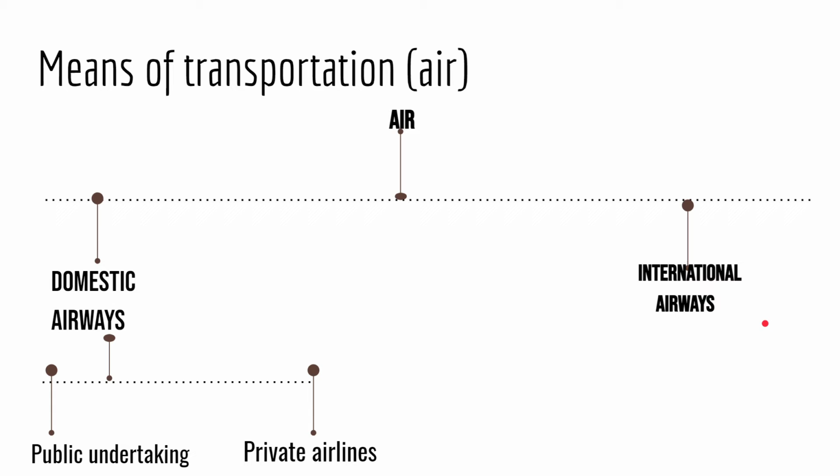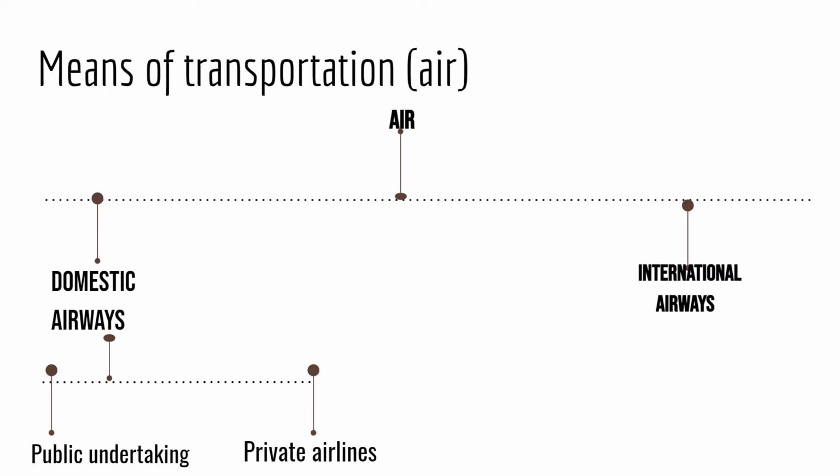In domestic airways, there are two types: one is public, one is private airlines. Public undertaking means from the public, that means everyone around this state goes together in one plane. Private airlines means they have their own private type of aeroplane. Yes, guys.